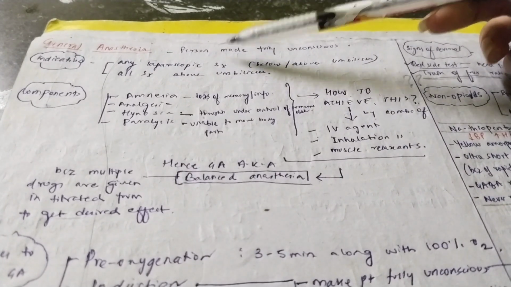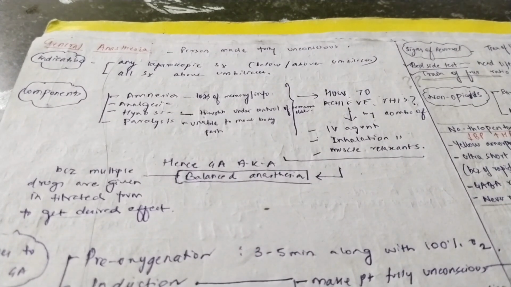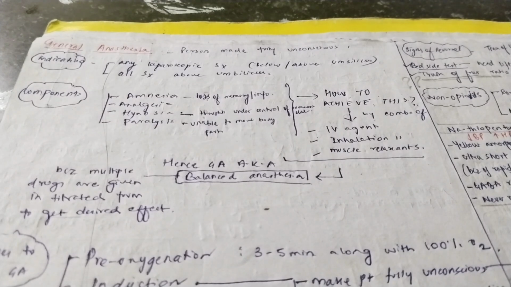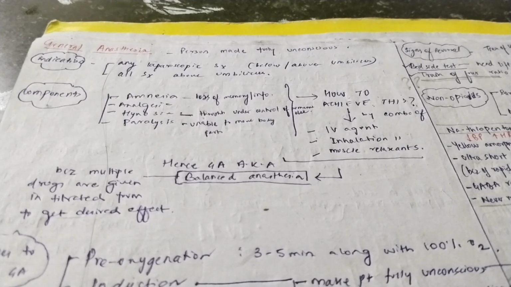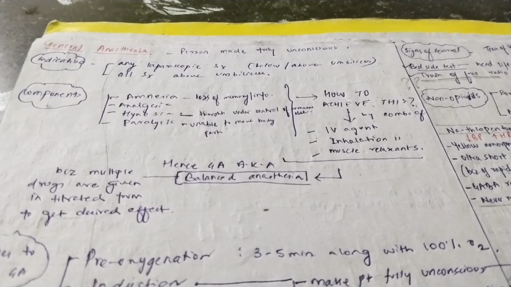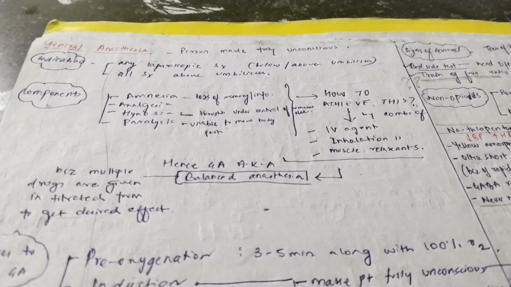Begin with general anesthesia in this part of anesthesia crash course. Now, if you have watched the previous videos, I've told you that general anesthesia is a form of anesthesia in which the person is made fully unconscious. Before starting any anesthesia, you have to know the indication of that anesthesia, where you give it, how you give it, right? So, what are the indications of general anesthesia?